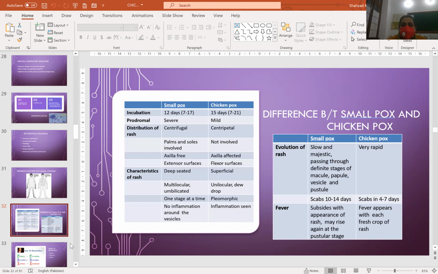Prodrome is severe in smallpox; in chickenpox, it's mild. Distribution in smallpox is centrifugal, whereas in chickenpox it's centripetal. Palms are not involved, axilla affected. The rash in smallpox is deep-seated, whereas in chickenpox it is superficial, unilocular, dewdrop, with pleomorphism. These are the characteristic features of the rash of chickenpox. The evolution of rash in chickenpox is very rapid, and the fever appears with each fresh crop of rash.